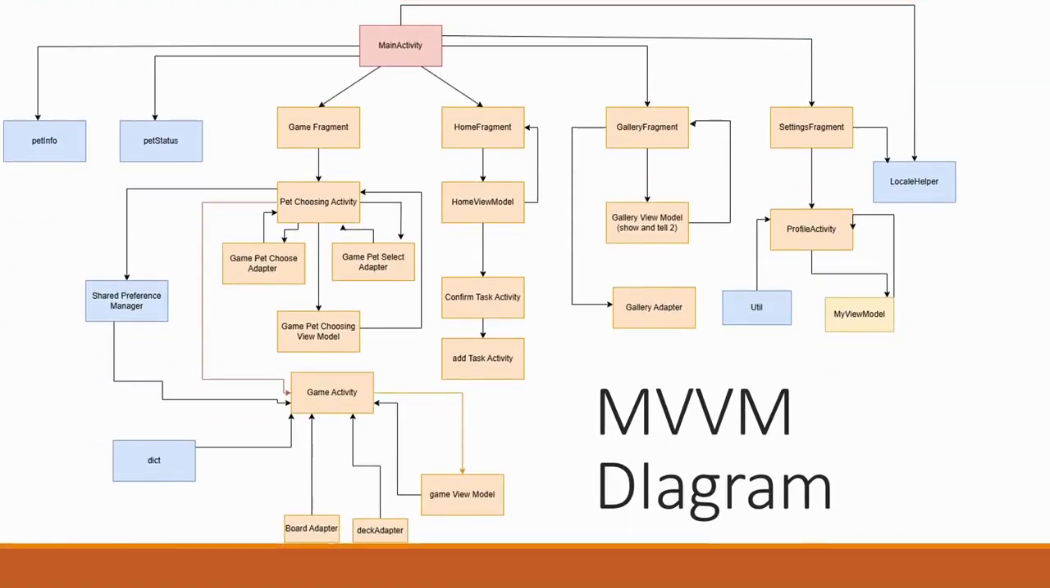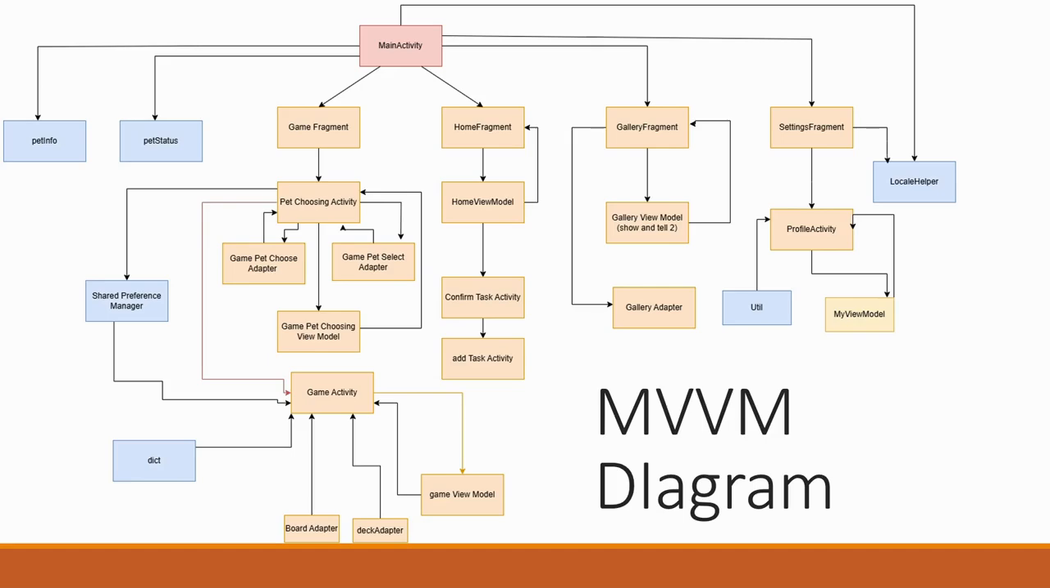So here we have game fragment, home fragment, gallery fragment, and settings fragment. For the game fragment first, it has the pet choosing activity. Inside it has the game pet choosing adapter and game pet select adapter. They are passing values through to set the recycler view and back to the pet choosing activity. And the pet choosing activity has the game view model to check the list, whether they've changed it or not.